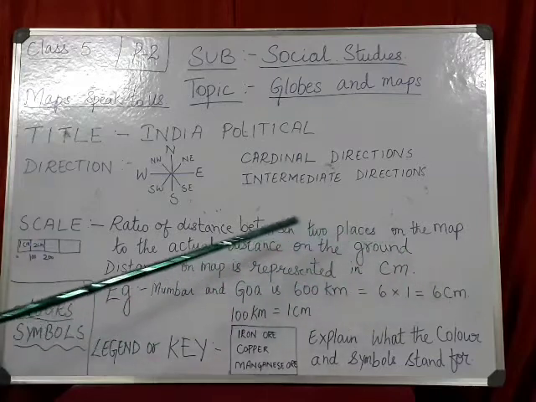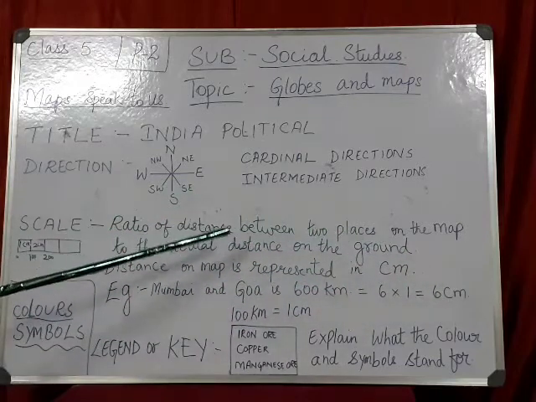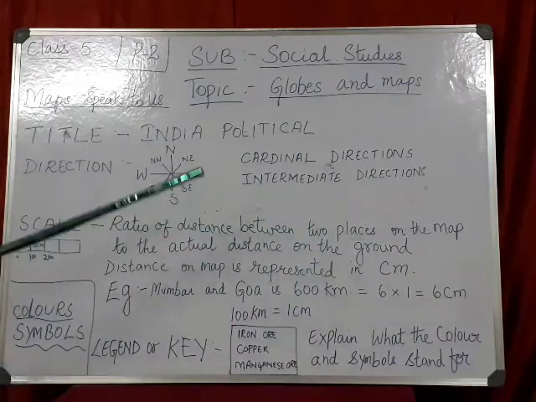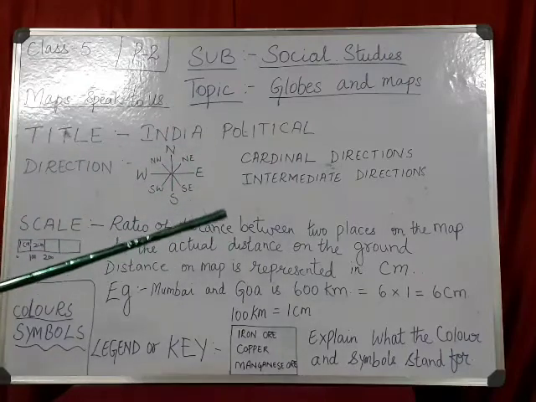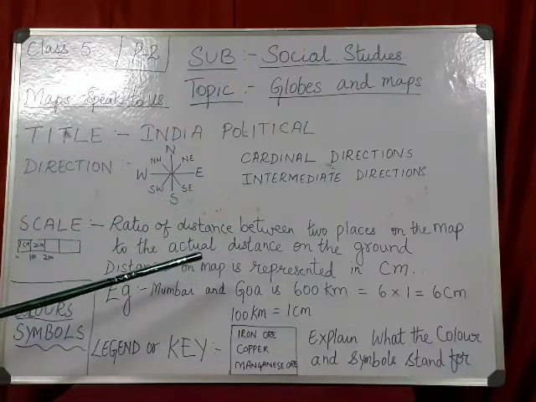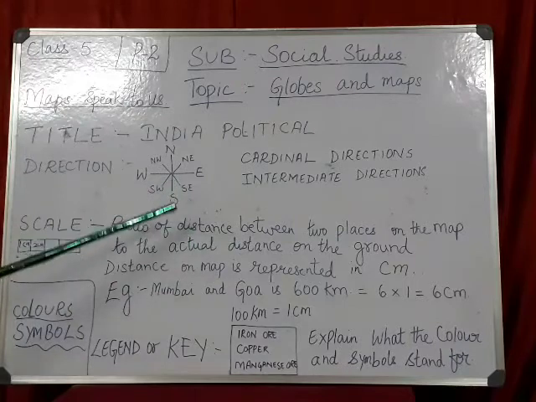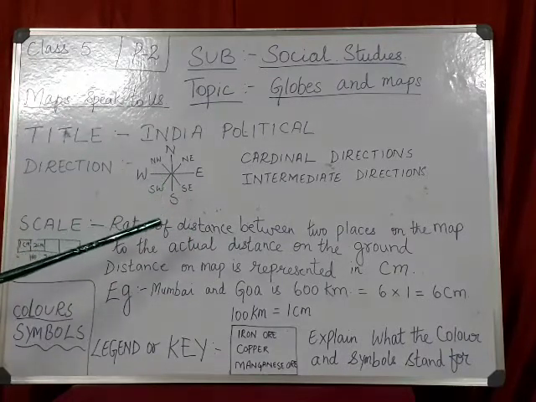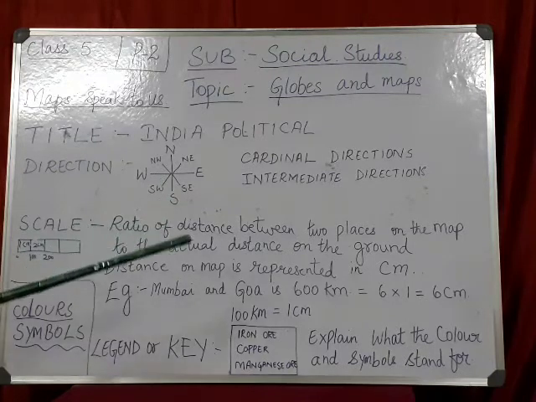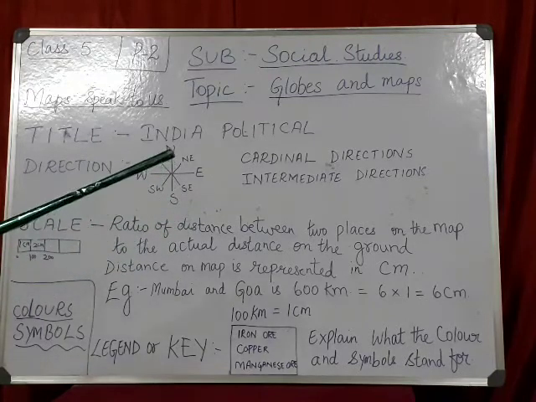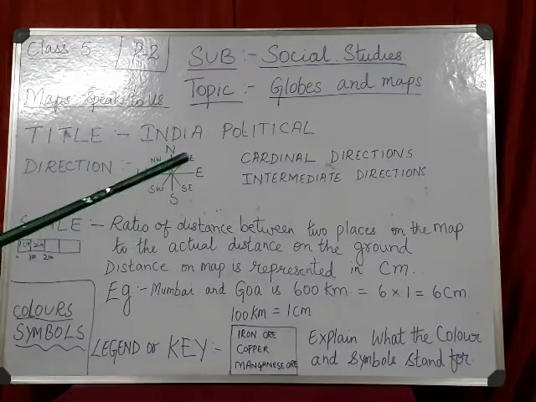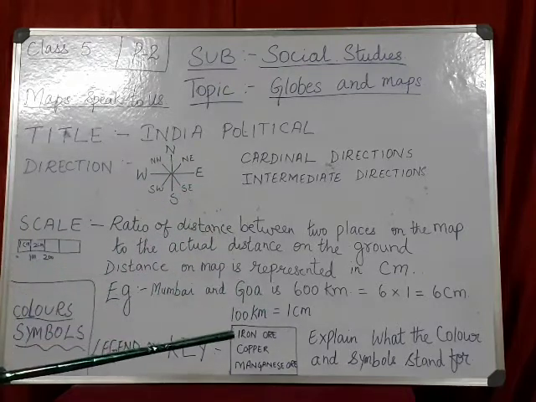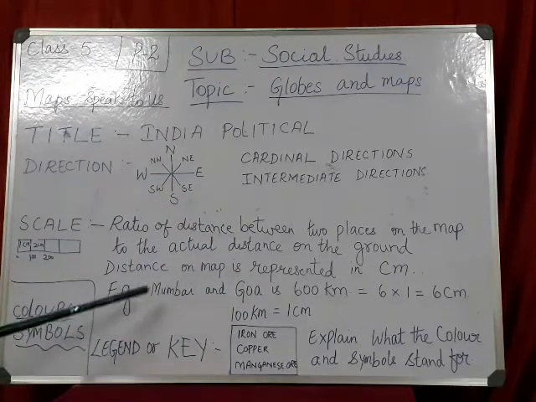Okay? In the same way, if the distance between Bangalore and Chennai is 500 kilometers, so on the map if you measure the distance, 500 will become what? 5 into 1 centimeter. Okay, so it is 5 centimeters. Understood? Okay. Then next we will come to colors.